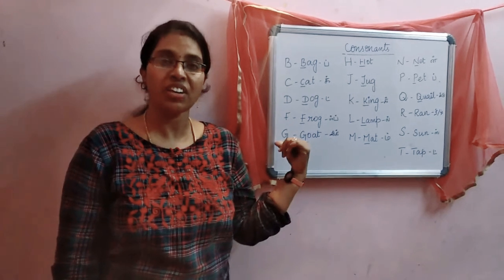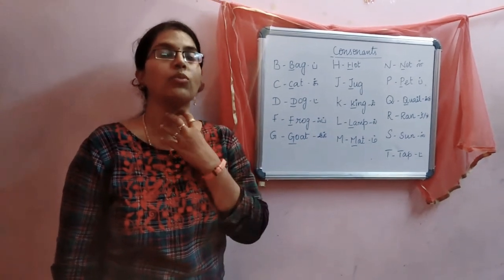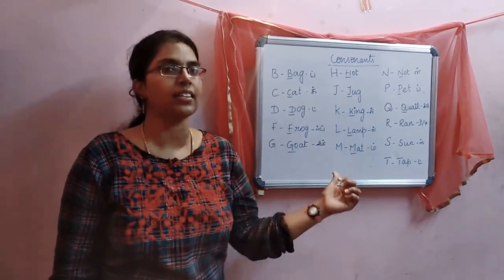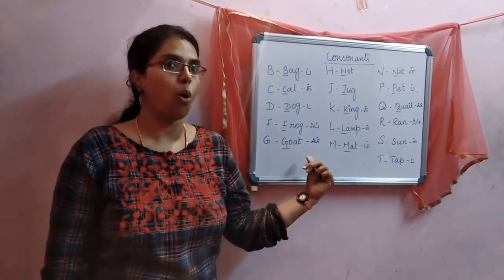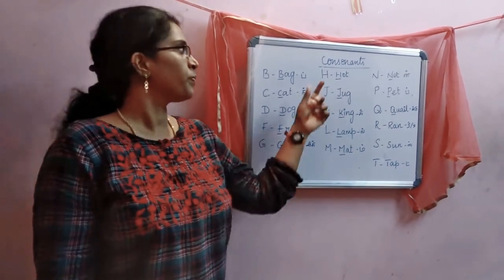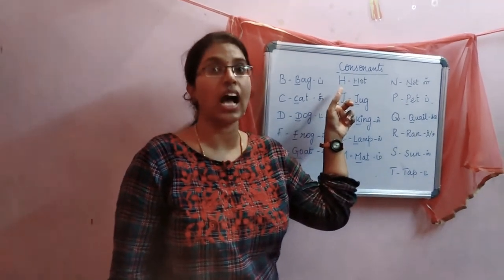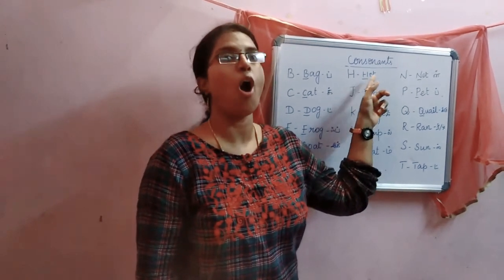Next, the name of the letter is G. The sound is ig, vibrated ig. The vocal cords nalla vibrate ig na sollanum. This is ik and this is ig. Goat, g o it, goat. And the next, the name of the letter is H. The sound is ha, ha or it, hot.